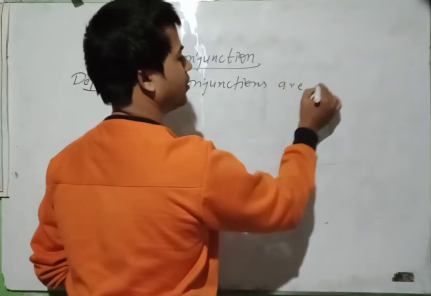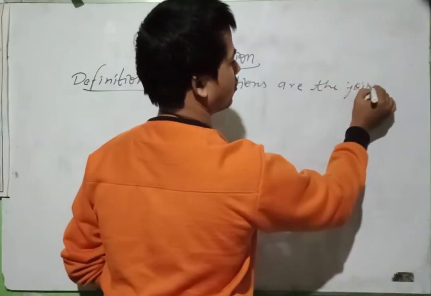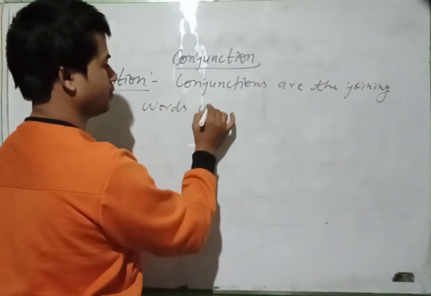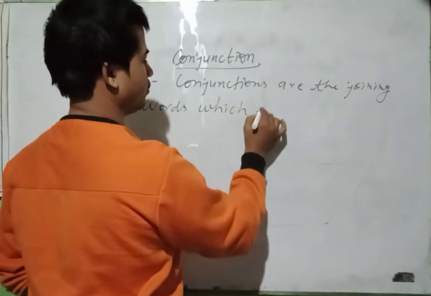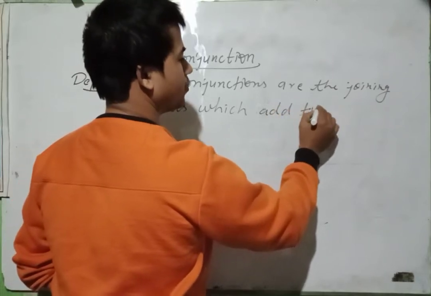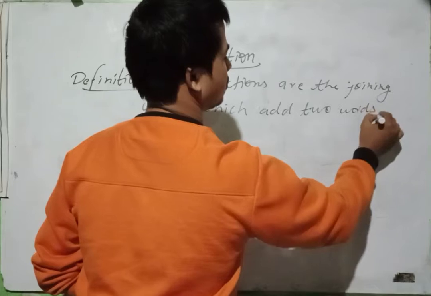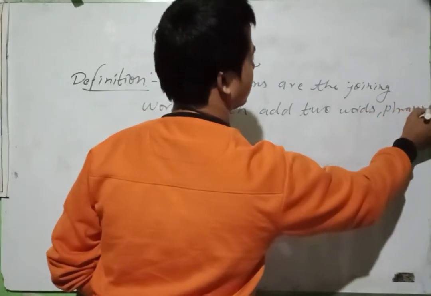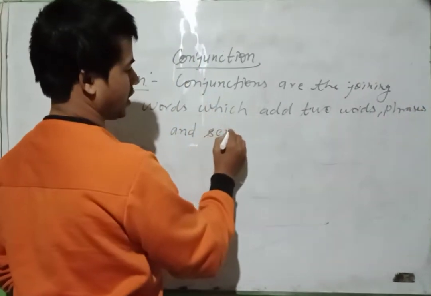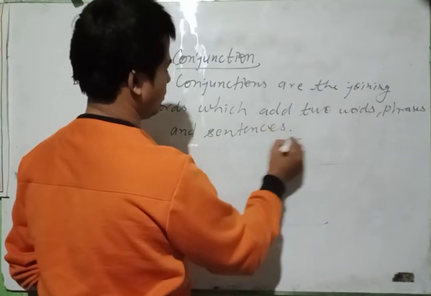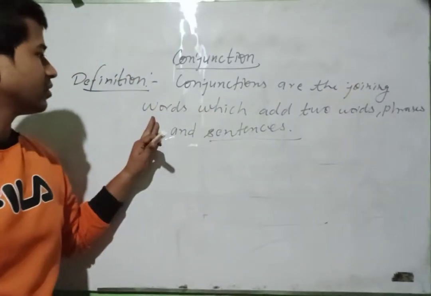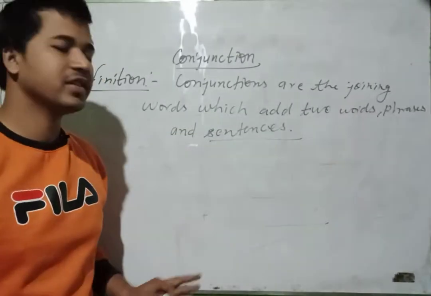Conjunctions are the joining words which add two words, phrases and sentences. We know that conjunctions are the joining words which add two words, phrases and sentences.